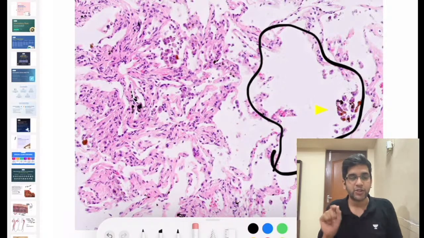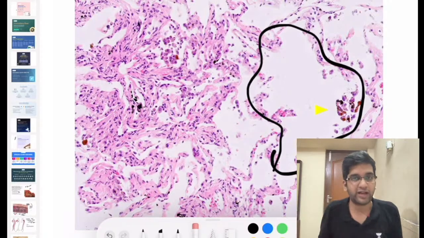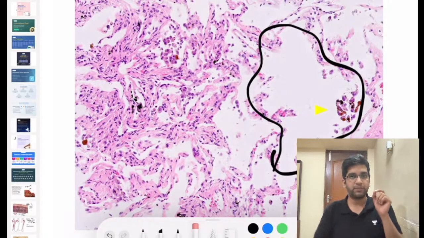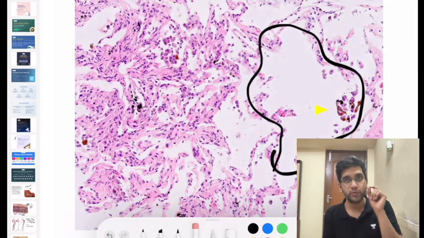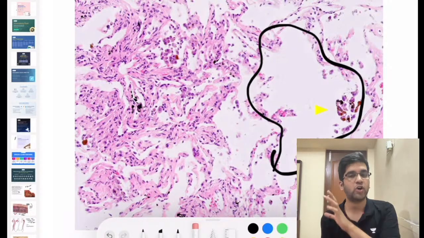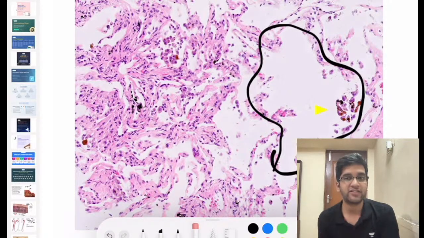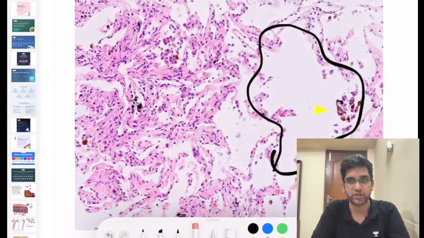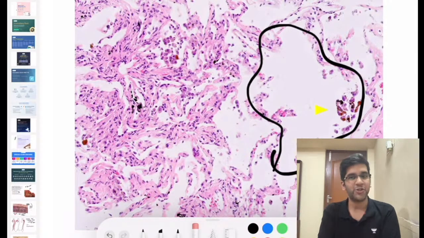Great, right? So I wanted you to understand what was said. Idiopathic pulmonary hemosiderosis also should be taken into account. Do not always think of congestive cardiac failure. That is definitely a common phenomenon, but when I say idiopathic pulmonary hemosiderosis, can you tell me a few etiologies? Though it's called idiopathic, do you know any etiology where I can have lots of pulmonary hemorrhage which can result in hemosiderin-laden macrophages?